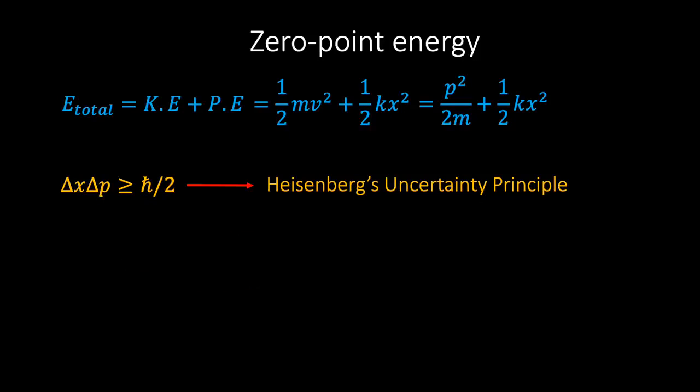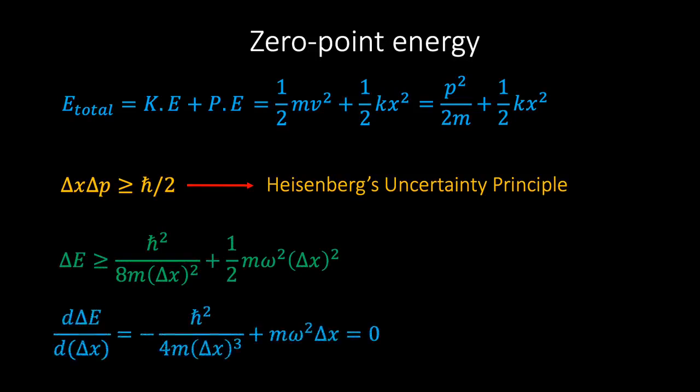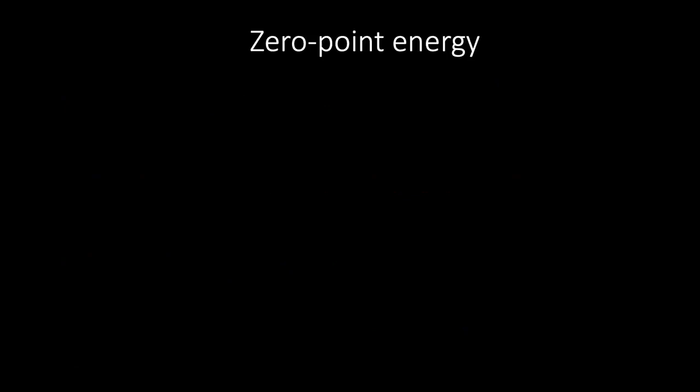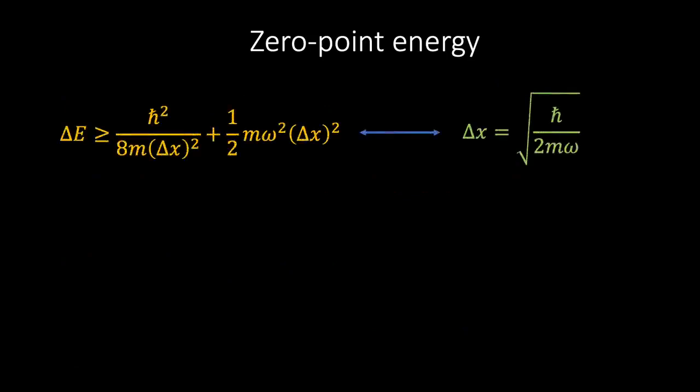To see this in detail, let us calculate the energy uncertainty in our oscillator by replacing x with delta x and p with delta p in the classical energy expression. If we then minimize the energy uncertainty with respect to position uncertainty by differentiating this expression and setting it equal to zero, then we see that the position uncertainty can be expressed as the square root of h bar divided by 2m omega. If we then substitute this back into the energy uncertainty relation and simplify, then we see that